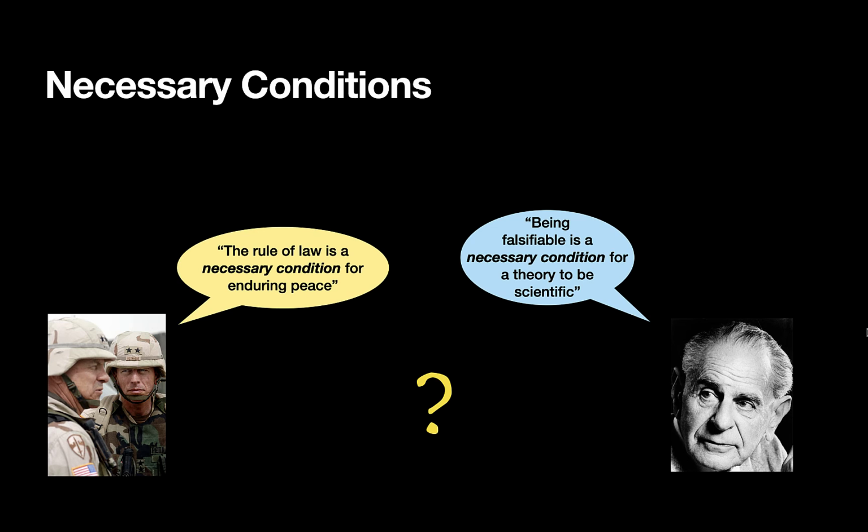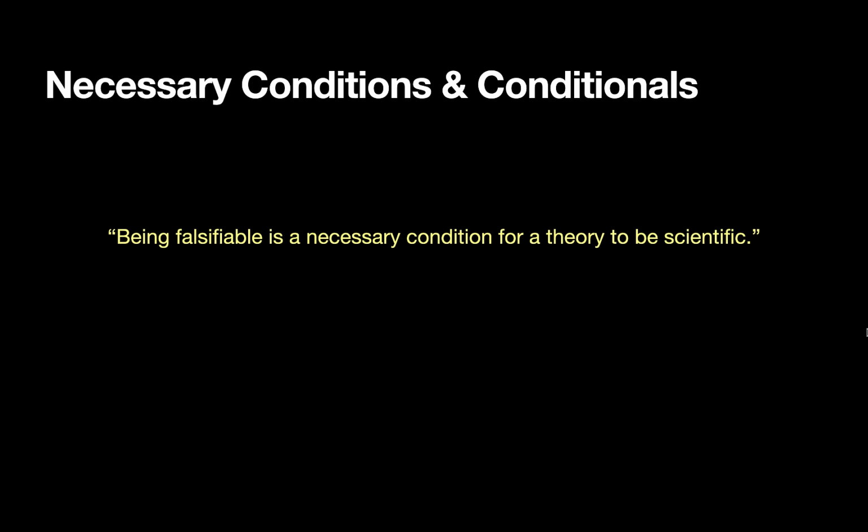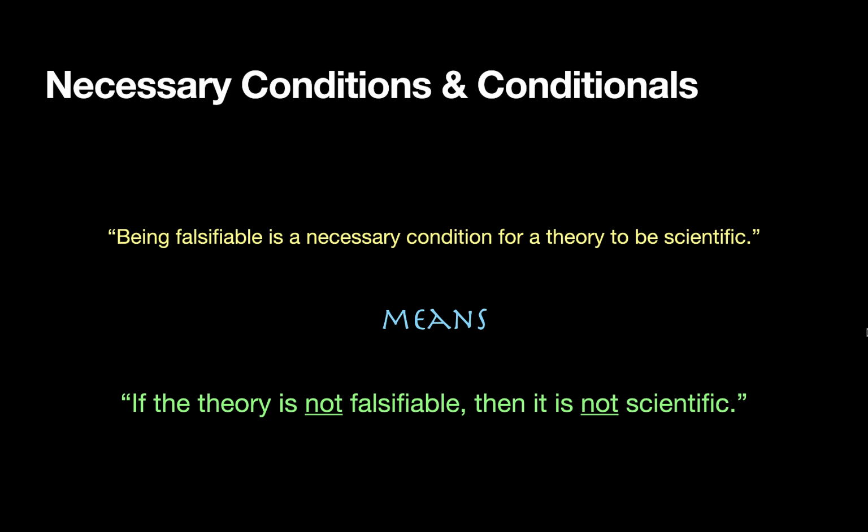We're going to focus on the philosopher's example, and by the end of the video, you'll be able to state clearly what the general meant, because both statements have the same logical form. You'll also be able to state what you need to show to refute the general and the philosopher. The philosopher said, "Being falsifiable is a necessary condition for a theory to be scientific." What the philosopher meant to say was that if the theory is not falsifiable, then it is not scientific.